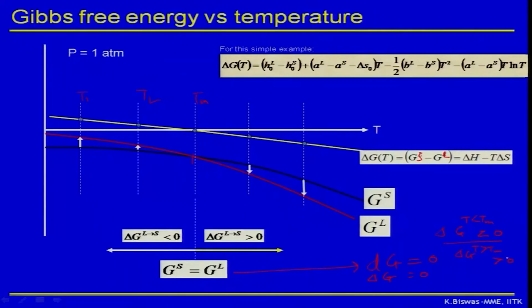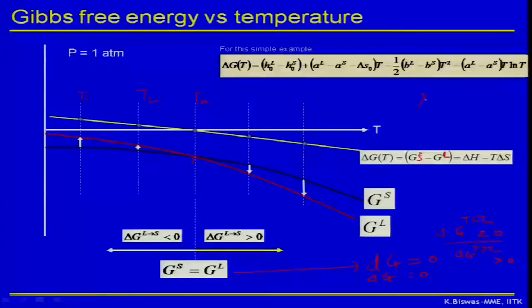In a nutshell, we should not spend more time on that. The sign of delta G tells you the direction of transformation. Suppose for a particular reaction, A plus B going to C, if the sign of delta G is negative in this direction, that means the reaction will happen. If on the other hand the sign of delta G is positive, the reaction will not happen. This plot is telling you that answer.